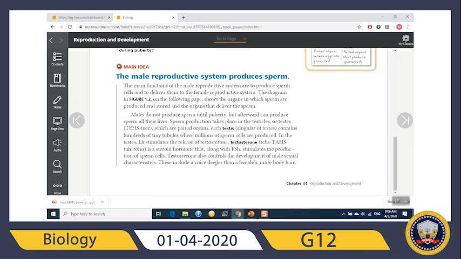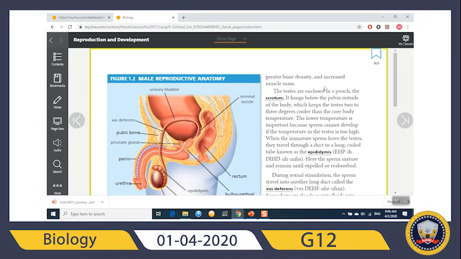These include a deeper voice, like my voice. If you are male, you know that at the age of 9, 10, 11, you have a sweet voice. Then suddenly, within one year, it changes. It's because of testosterone. Also, more body hair than the female, greater bone density, and increased muscle mass.